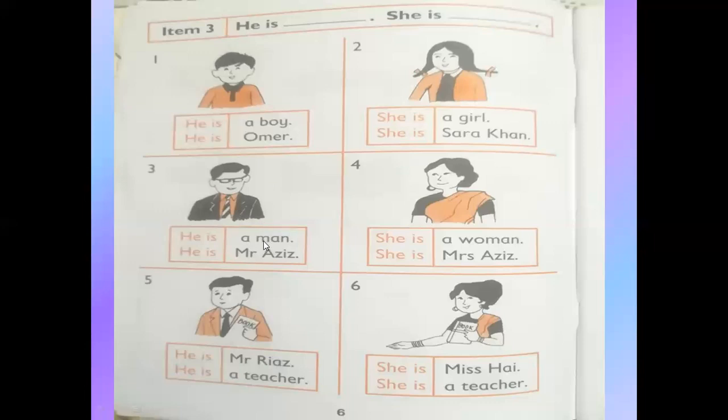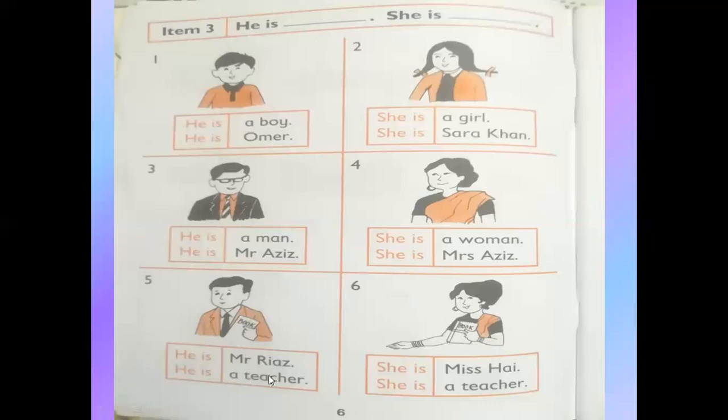He is Mr. Aziz. Now number 4. You can see here is a woman. She is a woman. She is Mrs. Aziz.